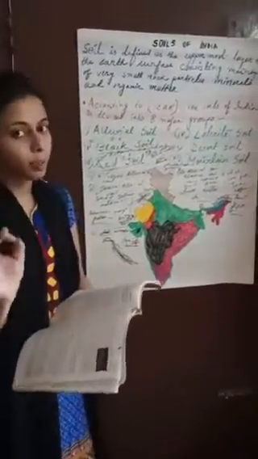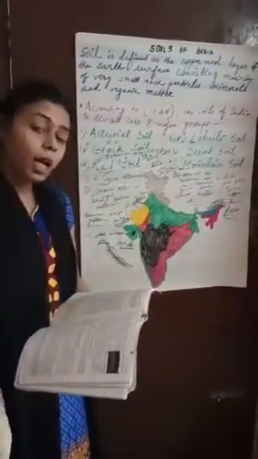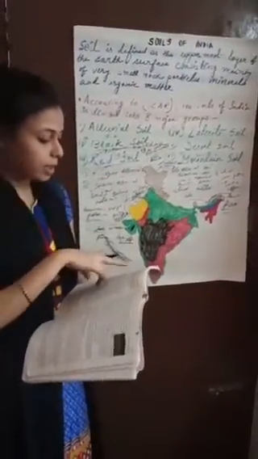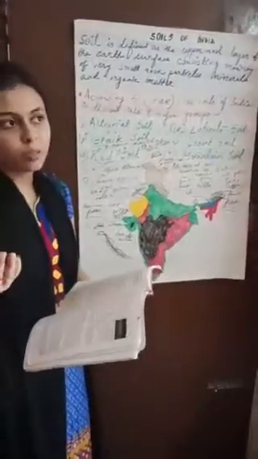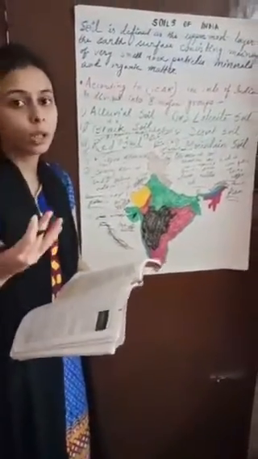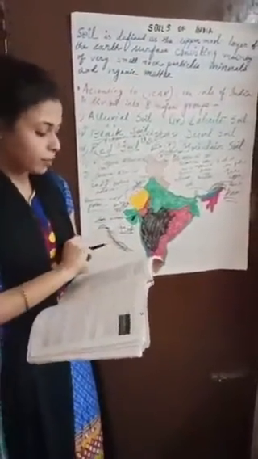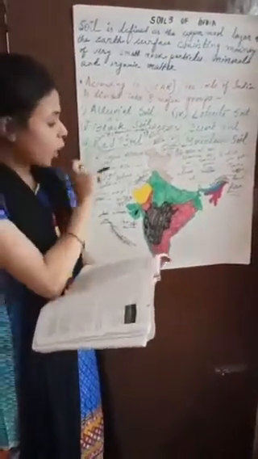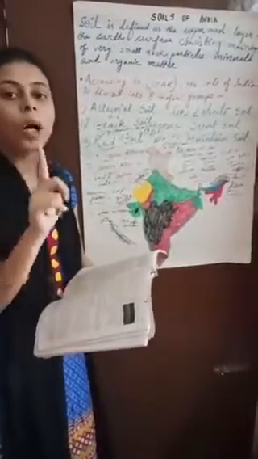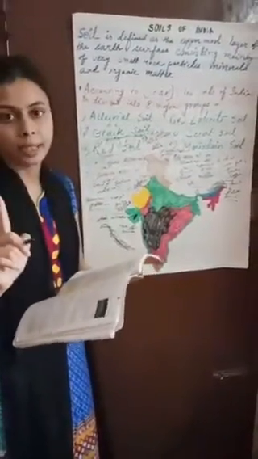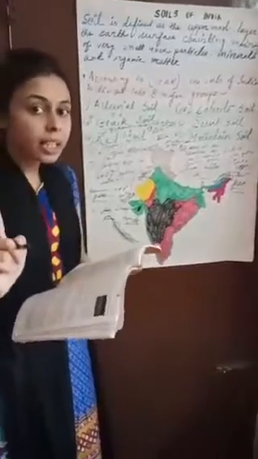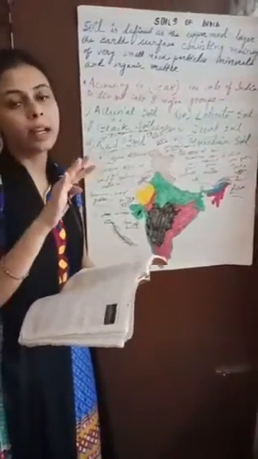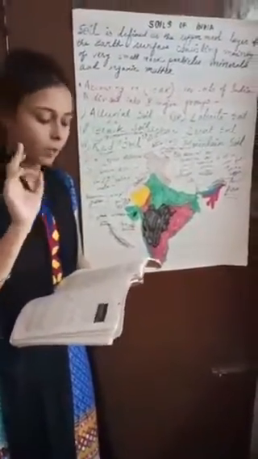Next heading is the consequences of soil erosion. Again it is important, you may get a question of 5 marks from here. Please mark this important. Consequences means what will be the effect of soil erosion. Number 1 point is the loss of the top layer of the soil. If the top layer of the soil is lost, the soil is actually losing its fertility. If the soil is losing its fertility, then doing agriculture is very difficult on those types of soil.